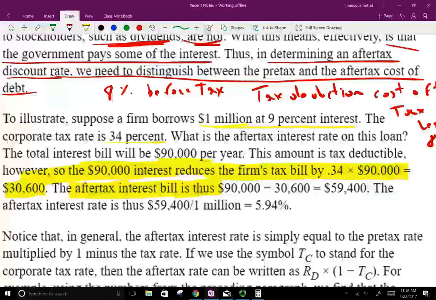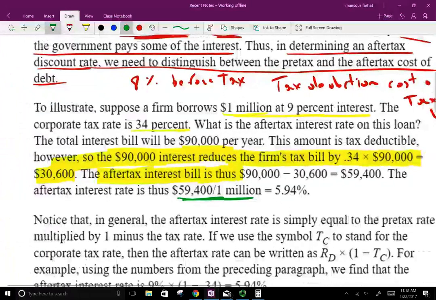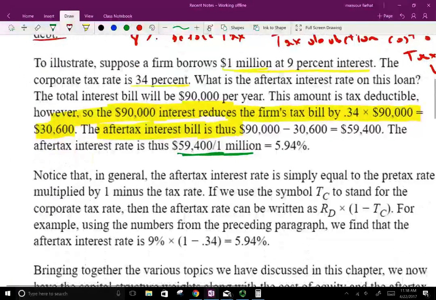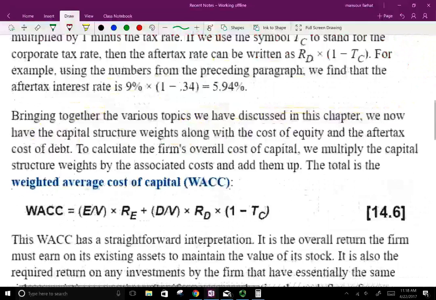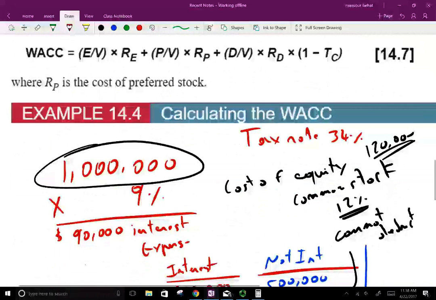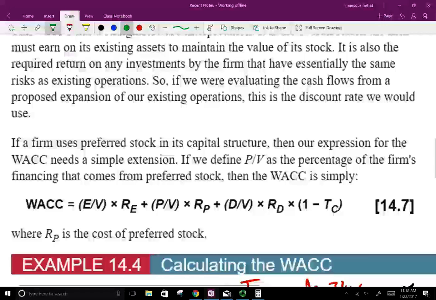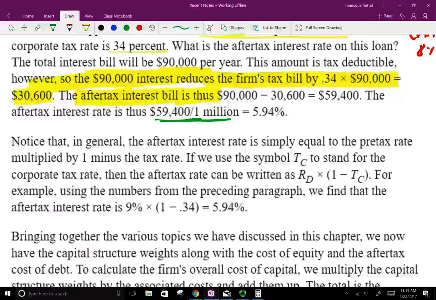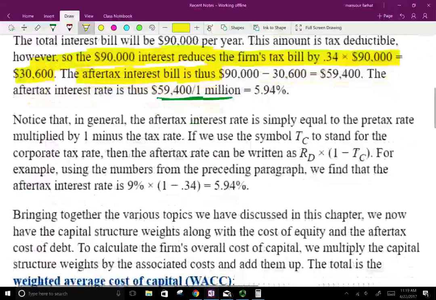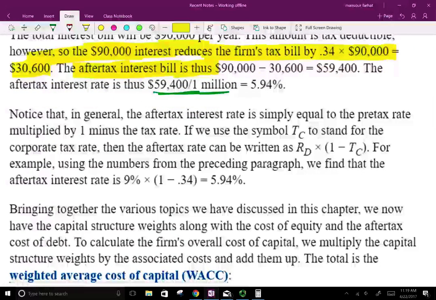So the debt is going to give you a tax deduction. And as a result, although you paid $90,000 in interest, you're going to save on your taxes. And I showed you this, hopefully, when I did both. And this is how you saved more when you have the interest. You saved on your taxes. But remember, if you don't have the debt, you're going to have equity. That's the assumption.